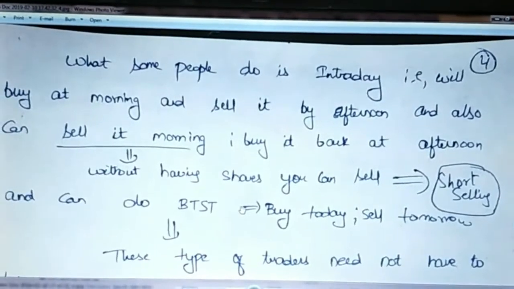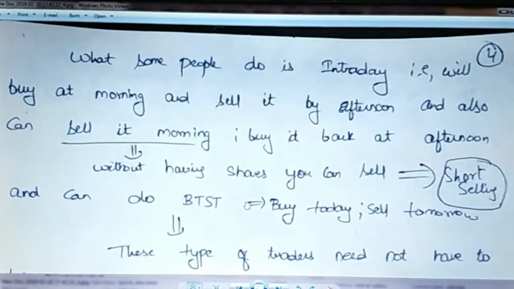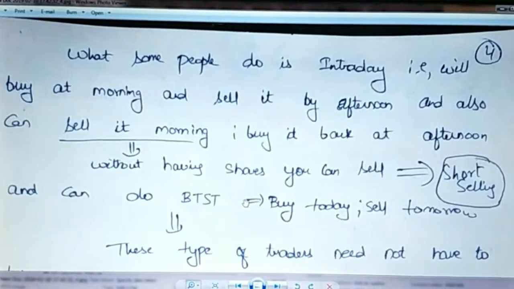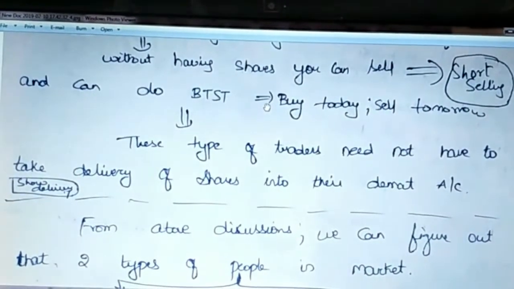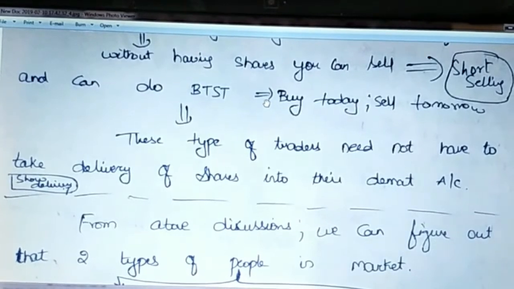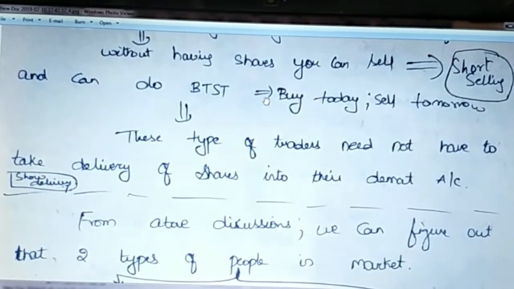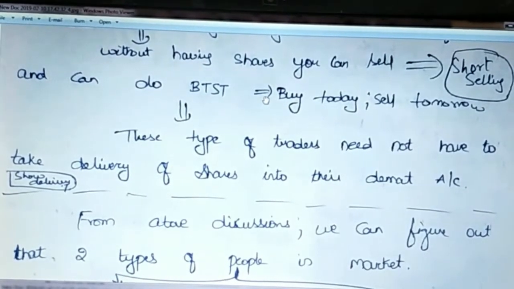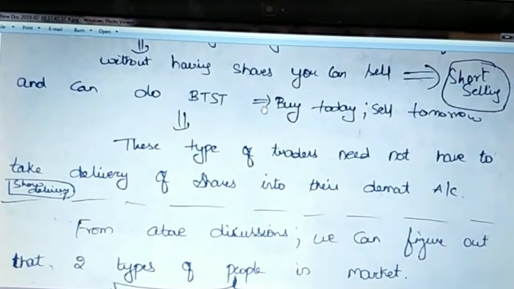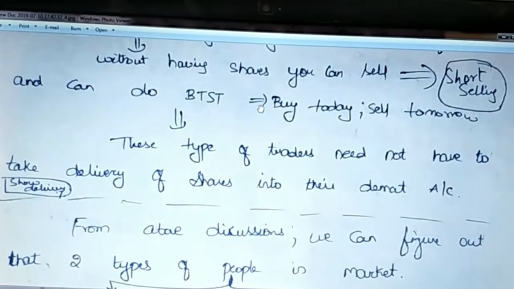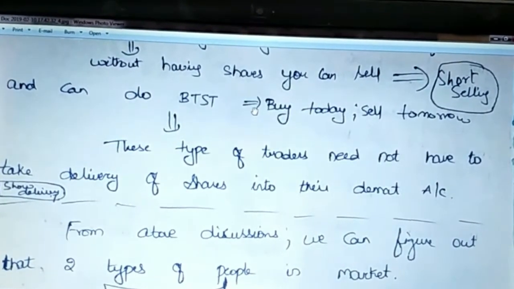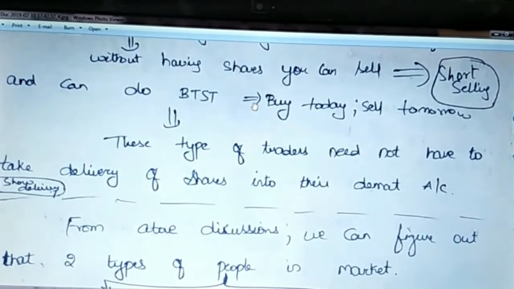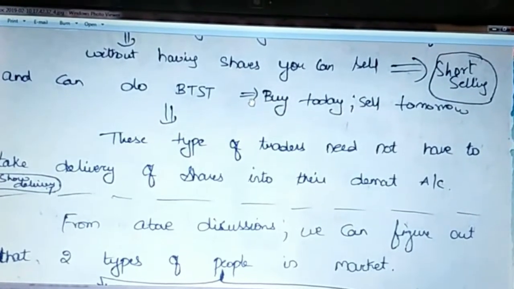Or else you can do something like buy today, sell tomorrow. You need not take the delivery because delivery will happen on T plus 2 days. Buy today, sell tomorrow, or sell today, buy tomorrow. These types of traders are called intraday traders, because they mostly buy and sell on the same day, so they need not have the delivery into the account, right? That's why they don't need demat. They can just have the trading account and close the positions.